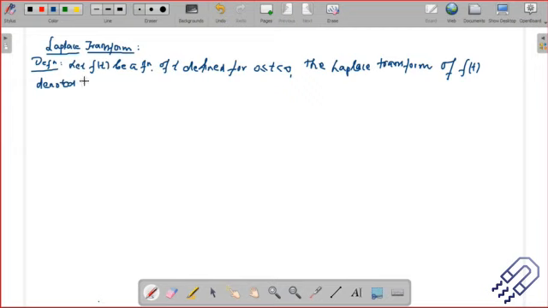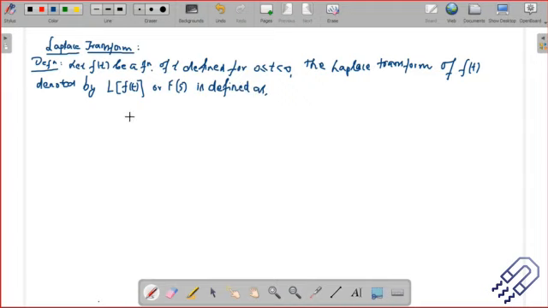Different books may use different kinds of notation, but the most common notation is the Laplace transform of f(t), or sometimes it's also written as capital F of s. It will depend on what kind of book you're following. But if you give the definition correctly, it can be easily written.